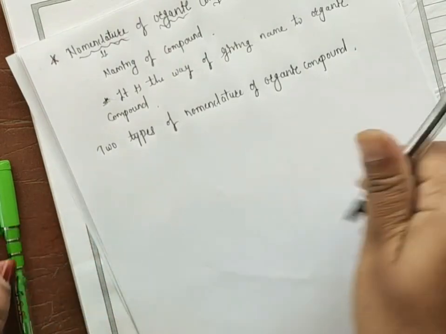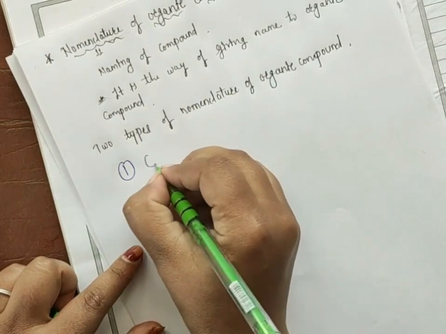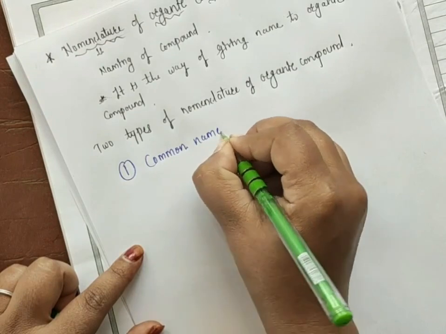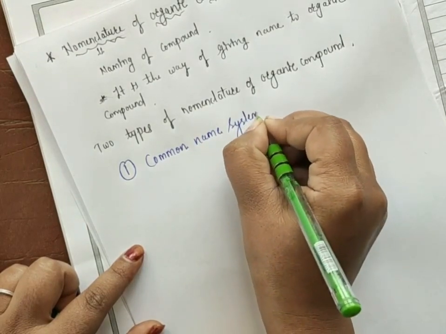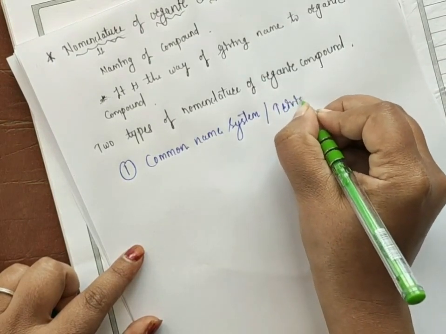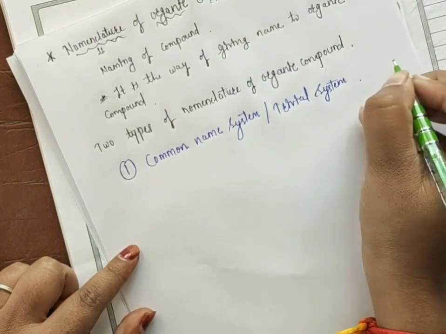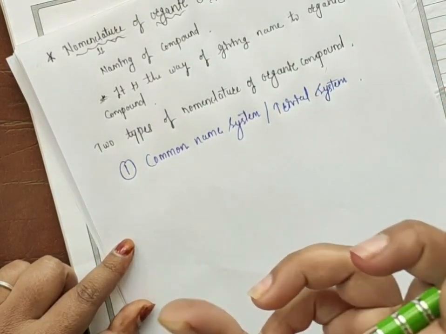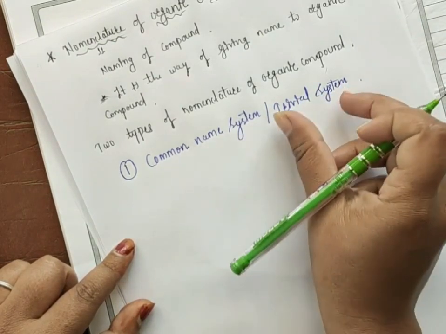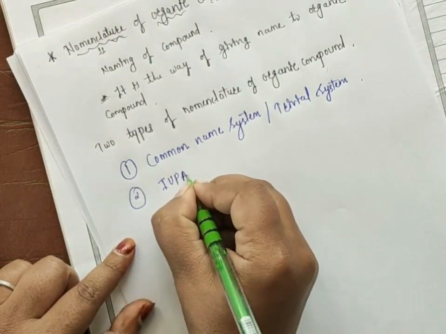The first is the common name system, which is also called the trivial name system. The second is the IUPAC system.